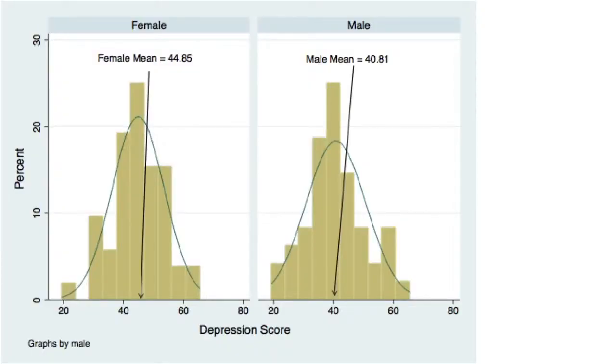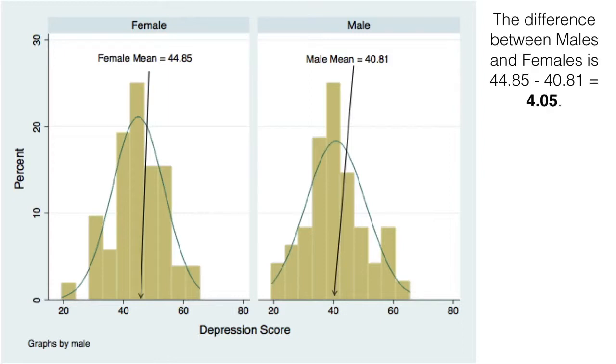Let's look at an example of a t-test. What I've shown you on the screen is a set of two histograms, one for female depression scores and one for male depression scores. The females have a mean of 44.85, and you can see that by the black arrow showing you where the mean is on the x-axis, and the males have a mean of 40.81. So there's a difference between those two groups. So men have lower depression scores on average compared with females.